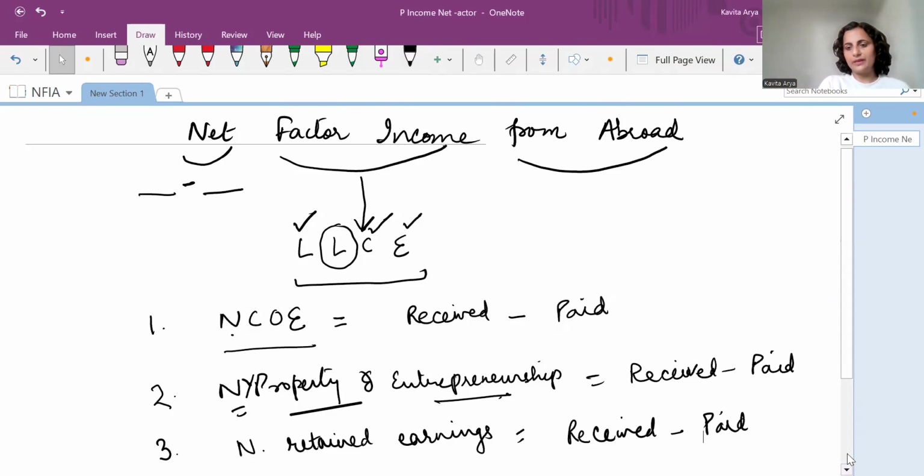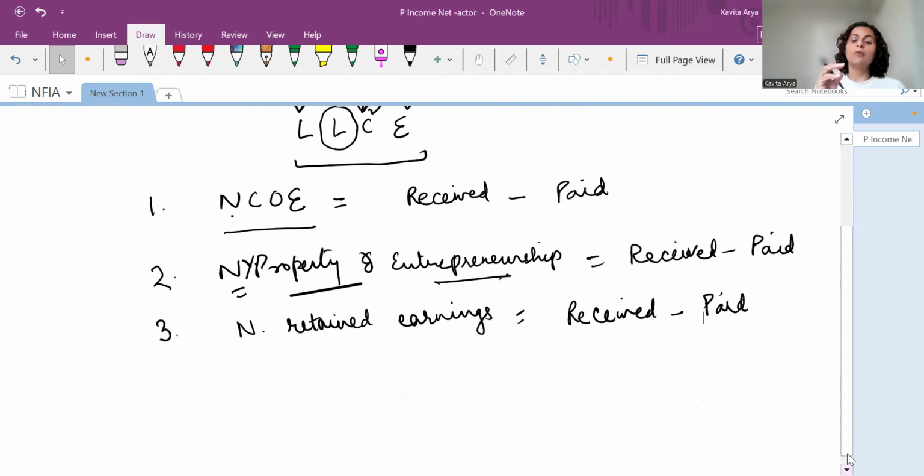I'm giving you the example. Why does this concept come into the picture at all? If I am born and brought up in India, right? I work in India for the whole duration of my productivity. So whatever I produce, that is my domestic income, that is my national income, there is no problem at all. But why does the concept of net factor income come?